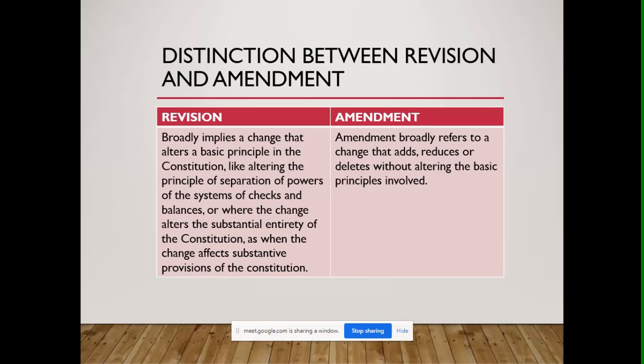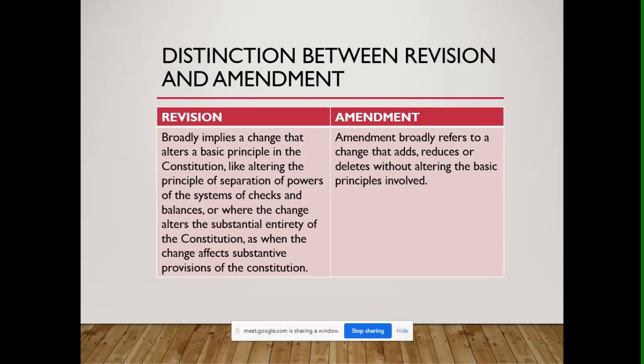Like what happened in the 1973 Constitution, no? There was an alteration of the basic principles underlying the Constitution. Why? Because under the 1935 Constitution, Congress is a bicameral institution. Okay, there is an upper house and a lower house.